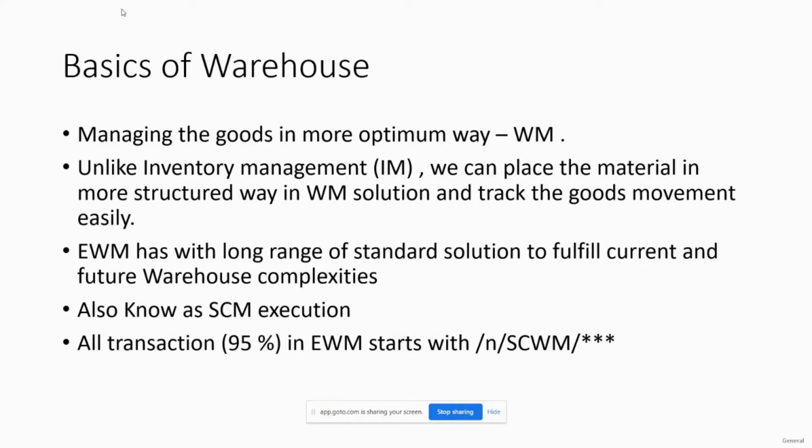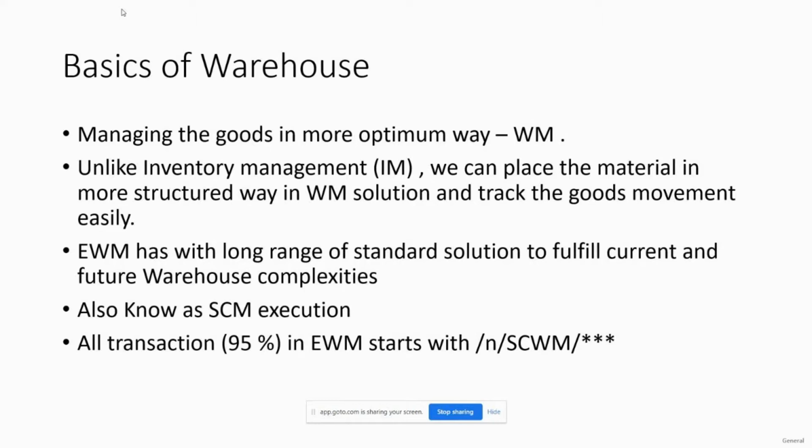And execution means how we are executing things, how we are operating things, how we are issuing the materials, how we are placing the materials in the warehouse. All these things will be done under the warehouse activities or the warehouse management tool. That's why EWM is quite advanced in this, and that's why it's also known as the SCM execution tool.